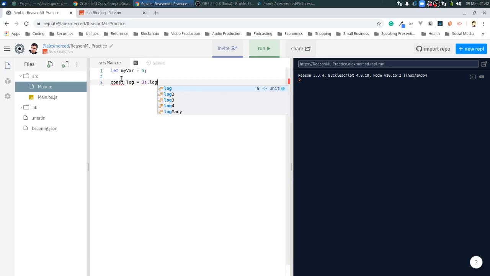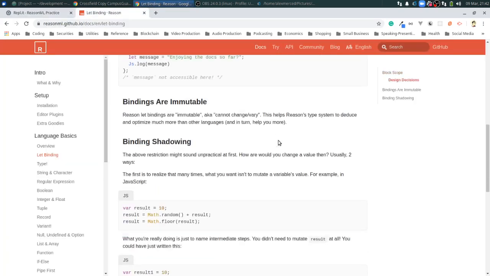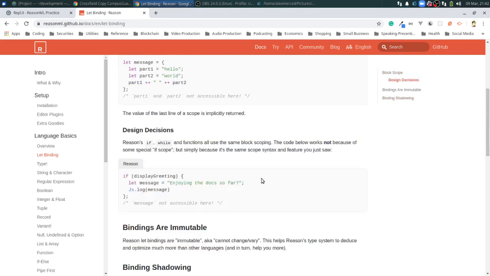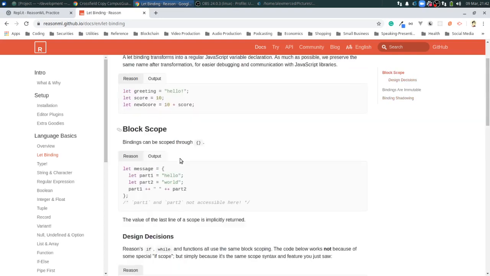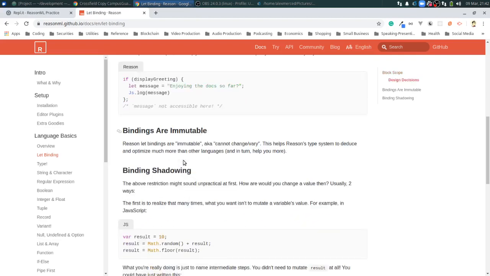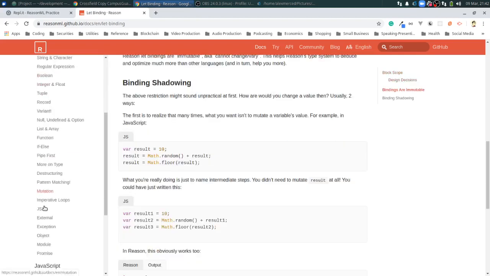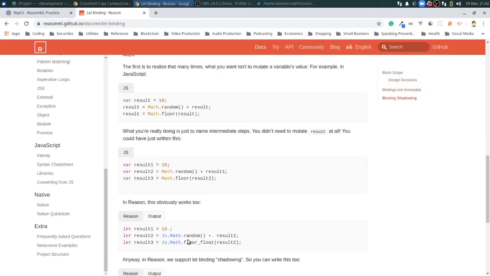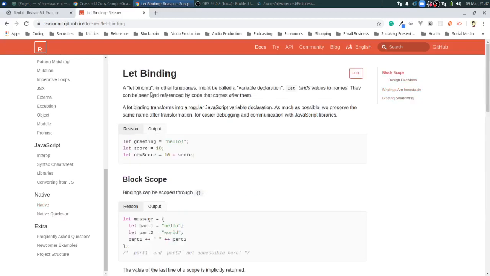Interesting. Do we have constants that way? Let's take a look. Var and let, var and let. Anything about constants? I mean, this is functional, so everything's probably immutable, so I'm assuming basically everything is already a constant.